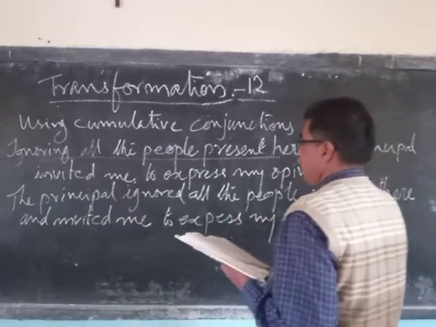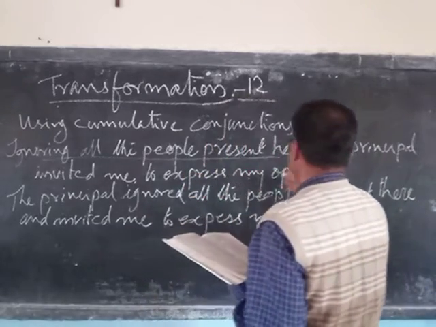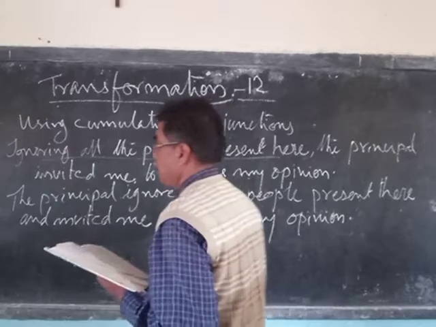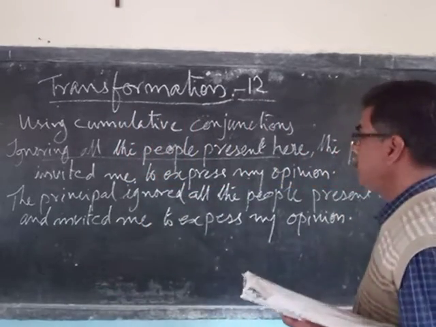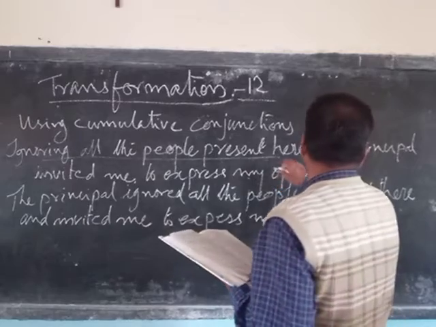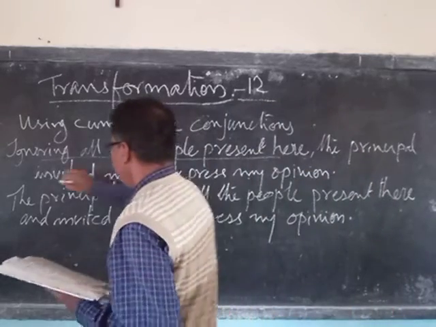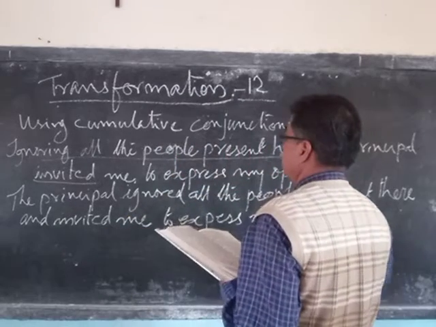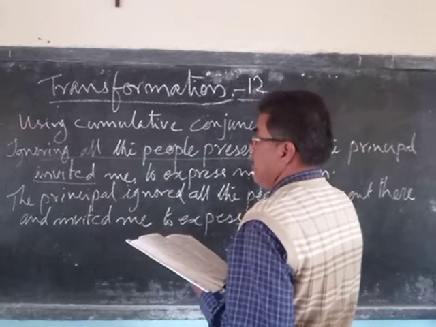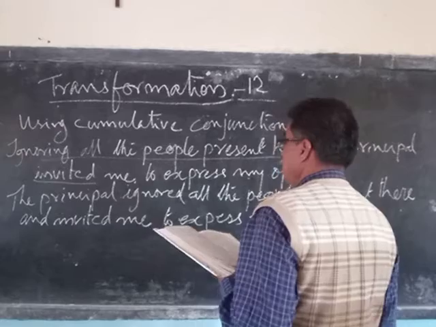This is a simple sentence because invited is the only finite verb. So we have to change this into a compound sentence.